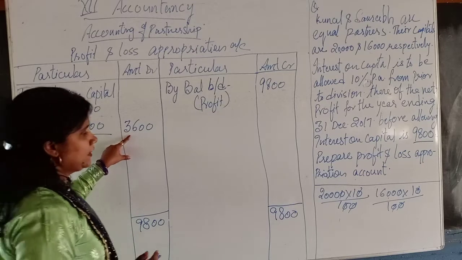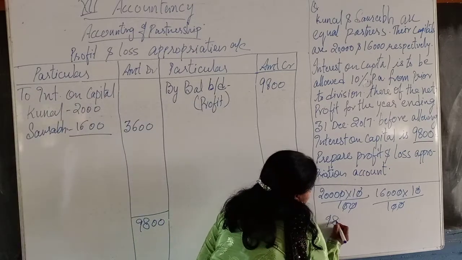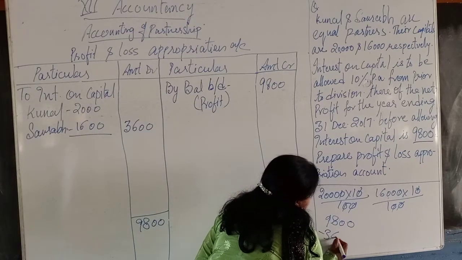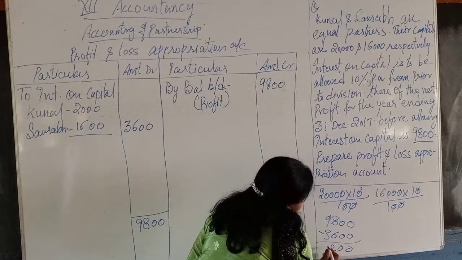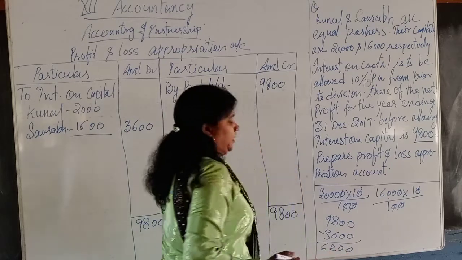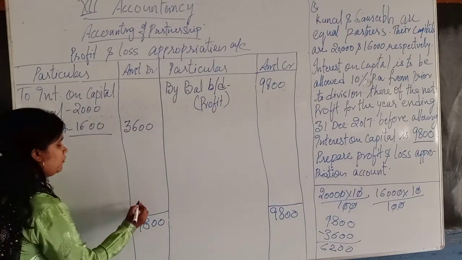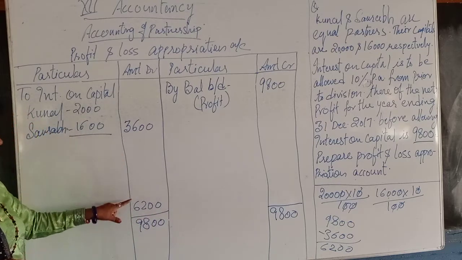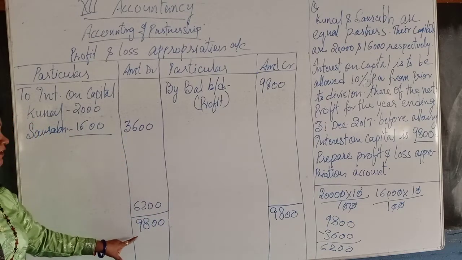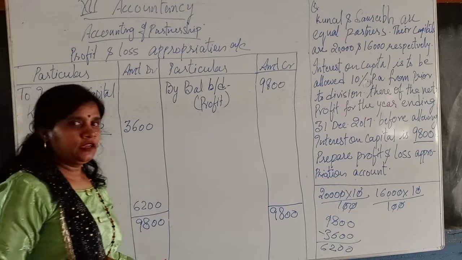So what is 9,800 minus 3,600? It is 6,200. It means if the amount 6,200 comes here, then when we total both these amounts, we will get 9,800.